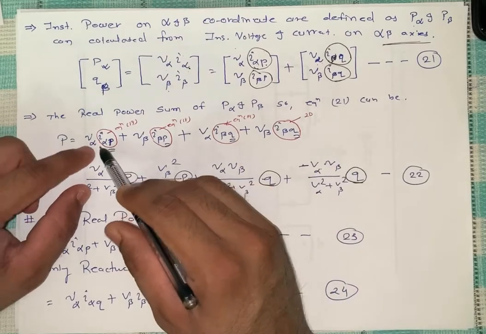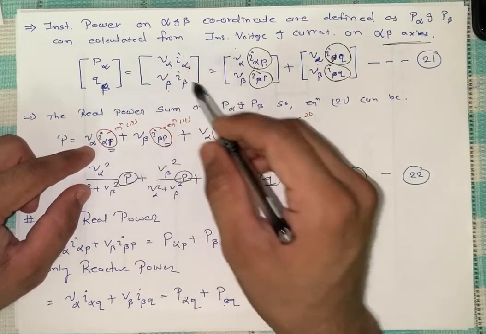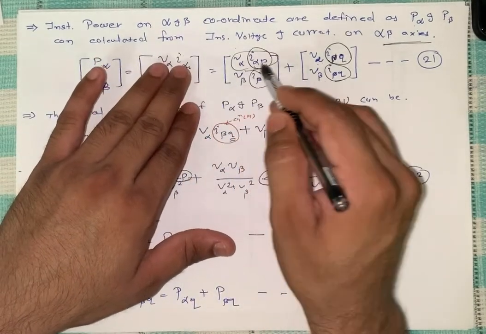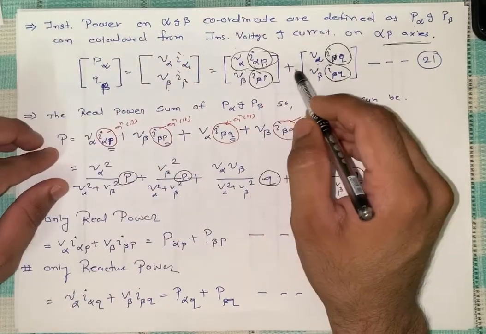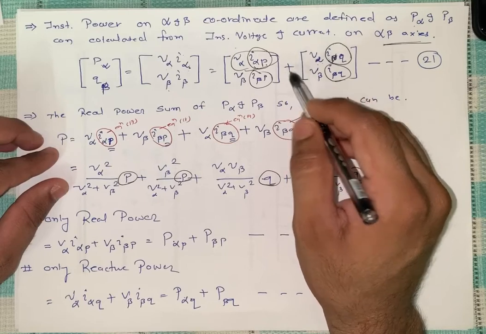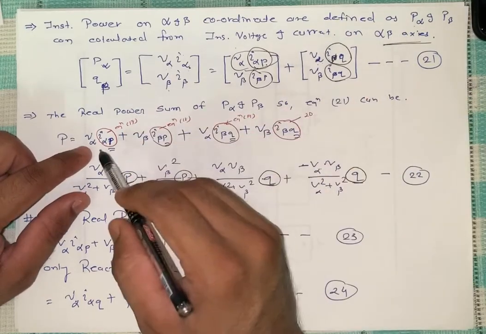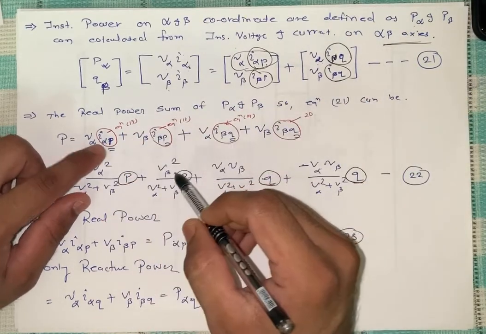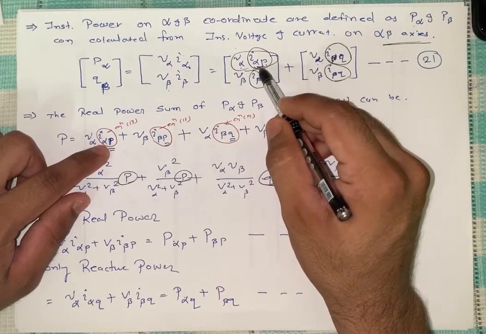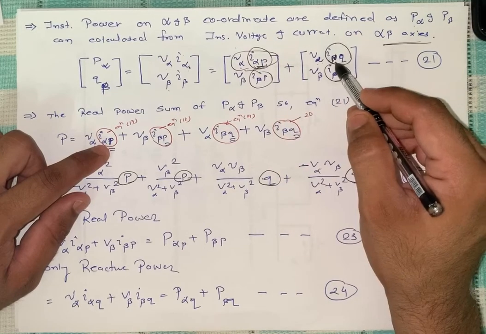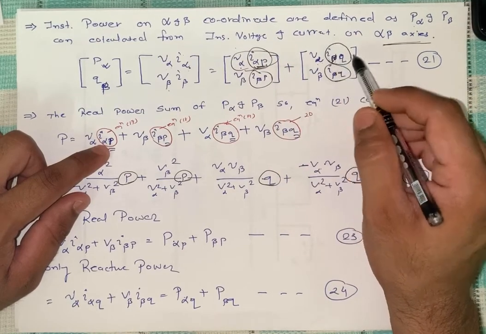So here V alpha is multiplied with both, and these are the plus form, so additions of all. So V alpha two times, with the current I alpha with active power and the current of alpha with reactive power.